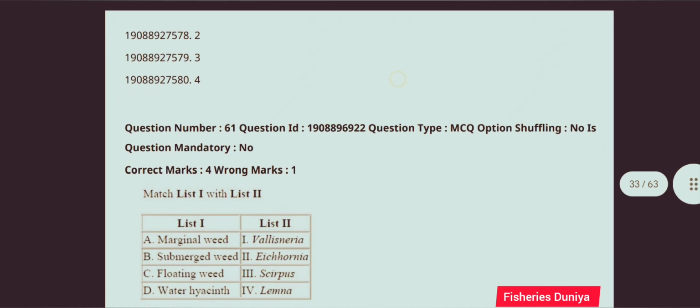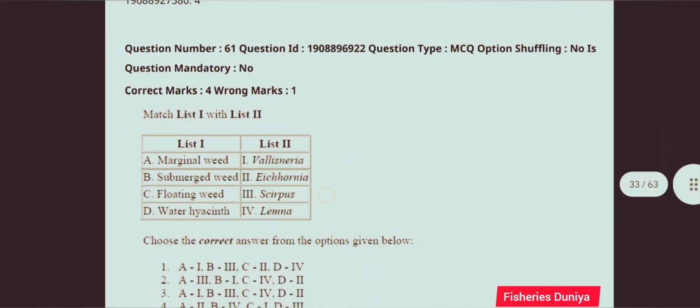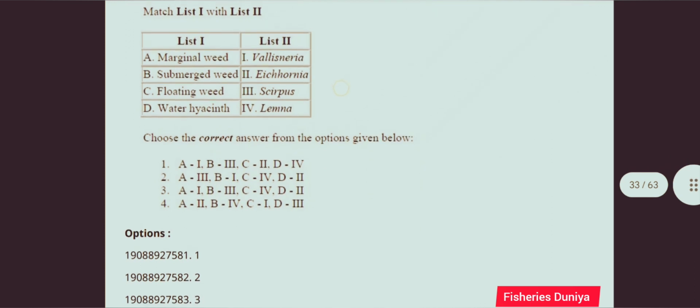Next question. Match list 1 with list 2. List 1, marginal weed, submerged weed, floating weed and water hyacinth. List 2, Vallisneria, Ipomoea, Scirpus, Lemna. So the correct answer for this question is option number 2, A3 B1 C4 D2.